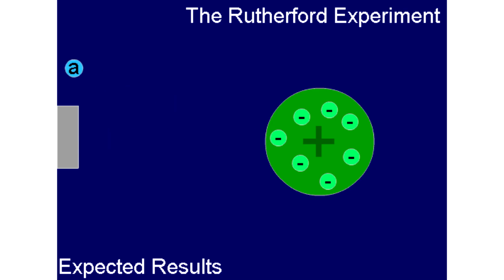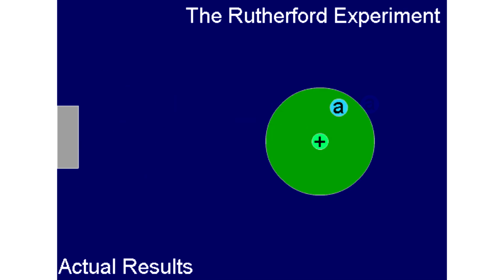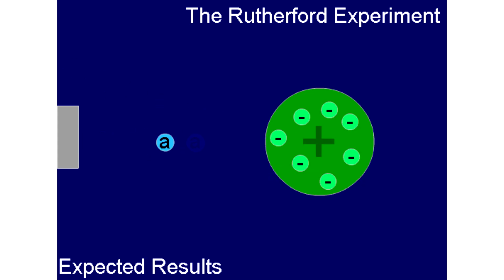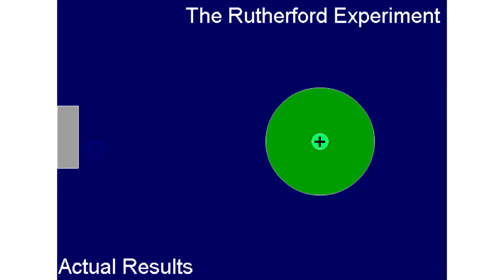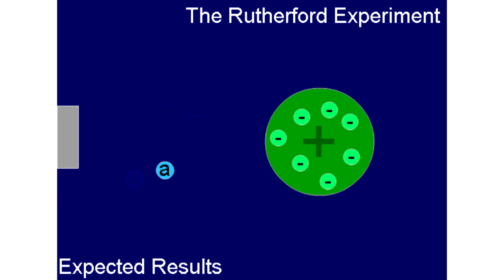After his discovery, one of his students, Ernest Rutherford, did an experiment where he shot positively charged particles at a sheet of gold. When he did this, the particles, instead of going through the sheet all the time, only sometimes got through the sheet, and sometimes the positively charged particles would bounce back.